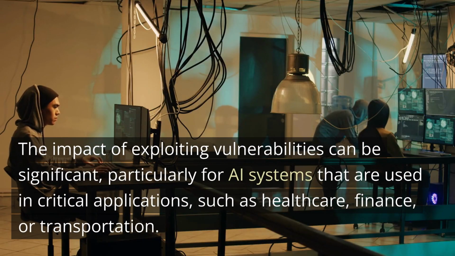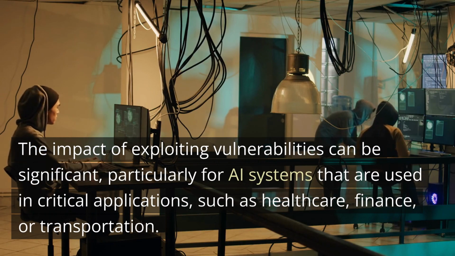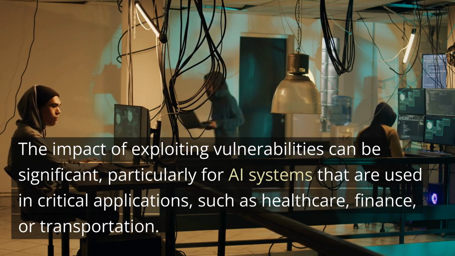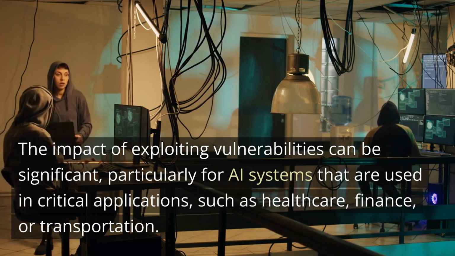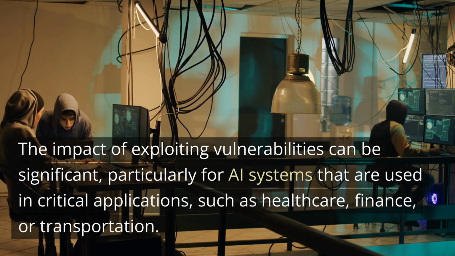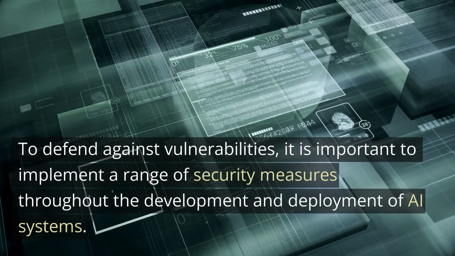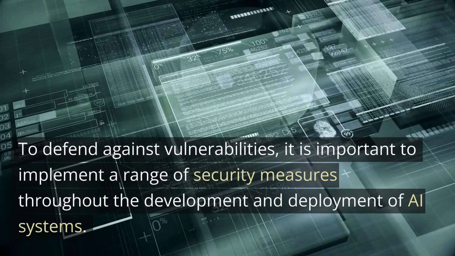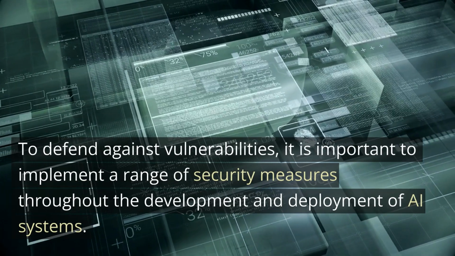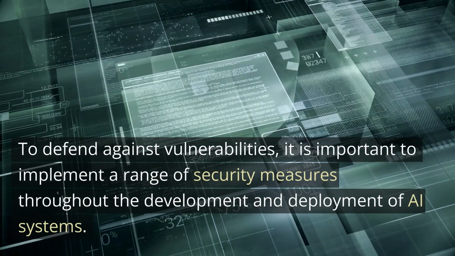The impact of exploiting vulnerabilities can be significant, particularly for AI systems that are used in critical applications, such as healthcare, finance, or transportation. To defend against vulnerabilities, it is important to implement a range of security measures throughout the development and deployment of AI systems.